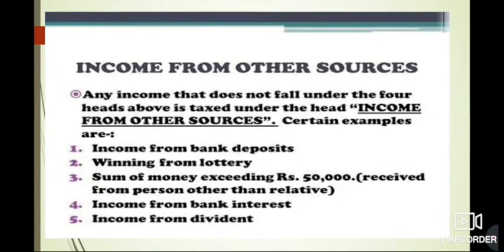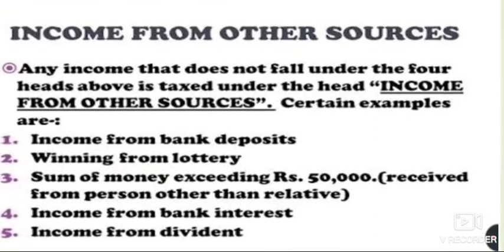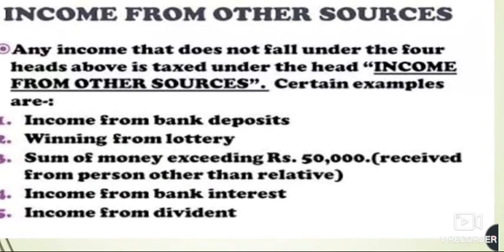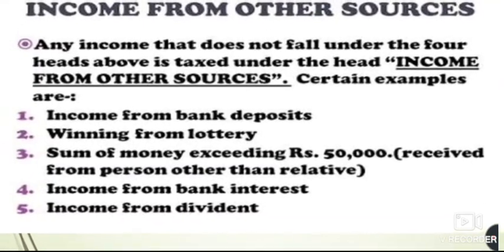Now the last topic is our income from other sources. The last head of income is the income from other sources. In this, any income that does not fall under the four heads above is taxed under the head of income from other sources. Then we have certain examples here.